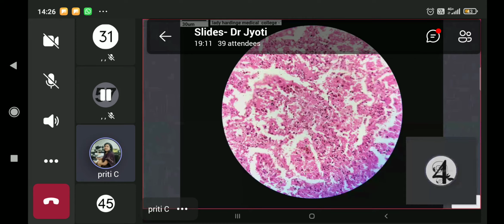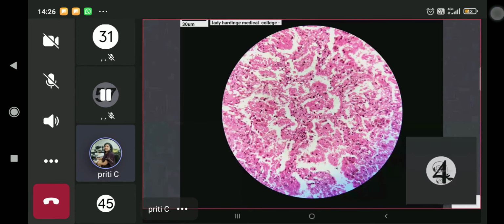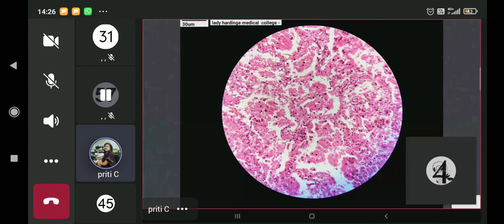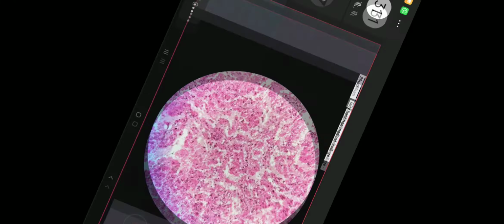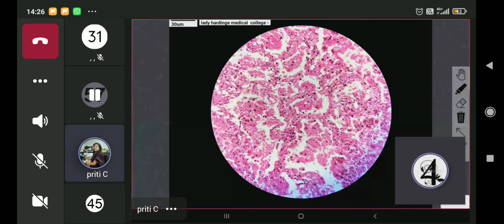In chronic venous congestion (CVC) lung, you basically have to see that it is all congested. Can you see all these are RBCs? In the lung parenchyma, all the capillaries are congested with a lot of RBCs, and even within the alveolar space you can see extravasated RBCs like this. All these are extravasated RBCs in the alveolar spaces, not all of them within capillaries. And because of congestion, you see it is long-standing congestion.